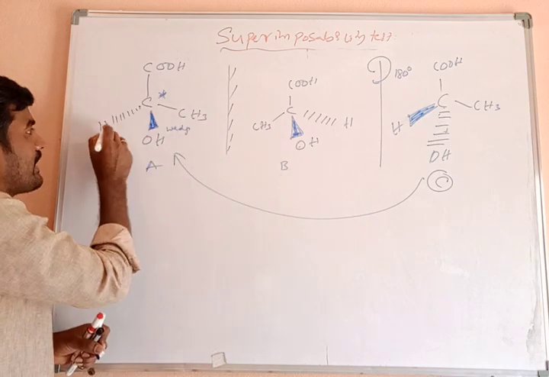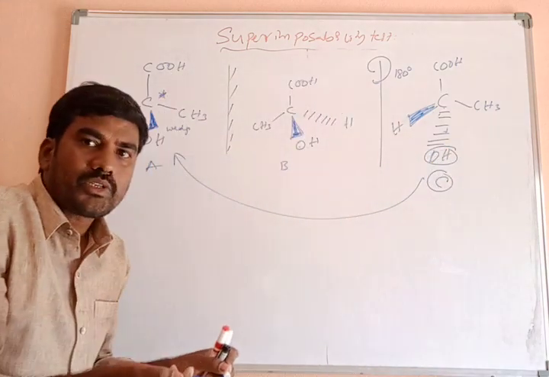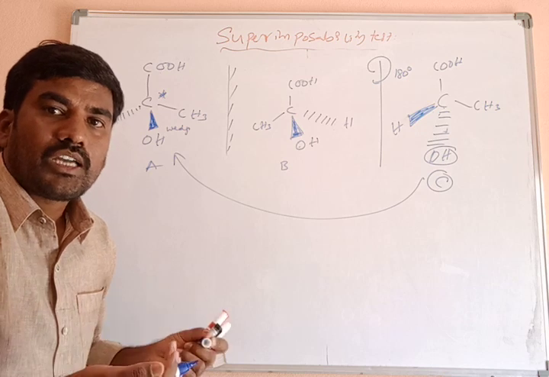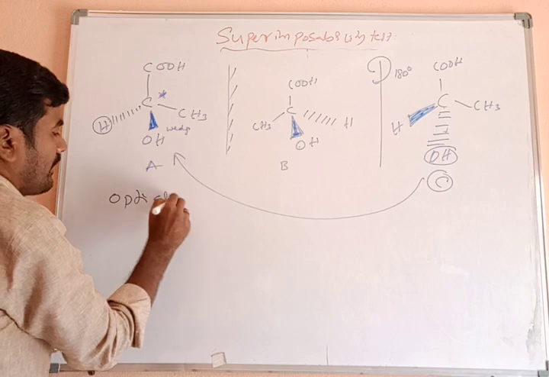In the dash bond, which one is there? Hydrogen atom is there. In the dash bond, which one is there? OH group is there. Both are non-superimposable. So these are non-superimposable mirror images of each other. So it is optically active. Optically active. Clear?